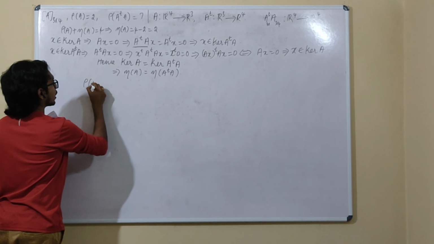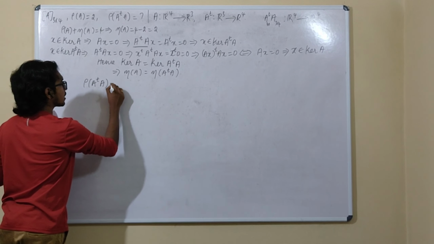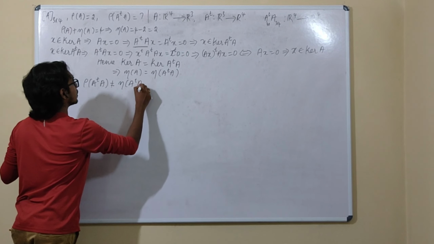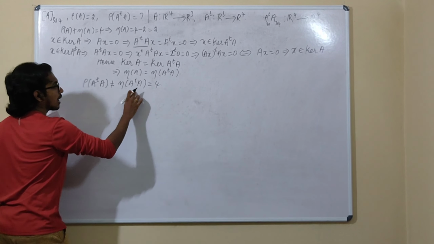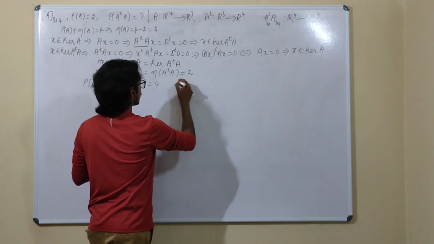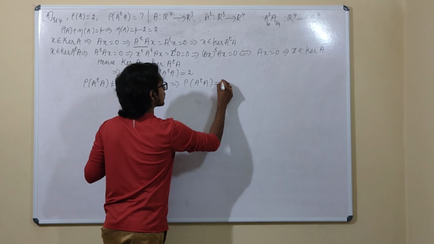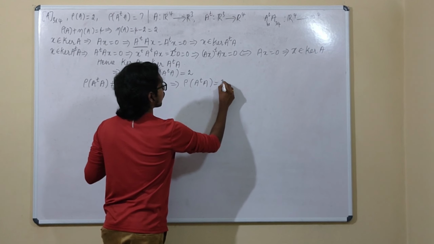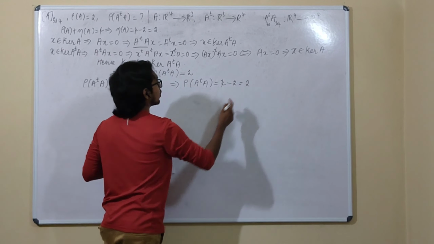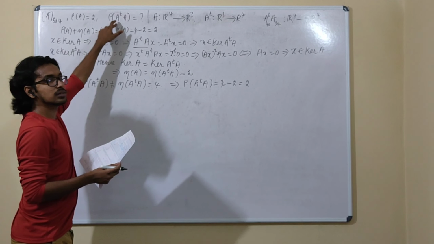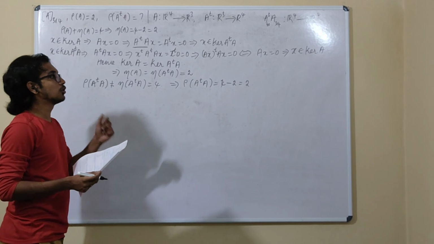We have to find the rank of A transpose A. By the rank nullity theorem, rank plus nullity is equal to 4, and the nullity we found to be 2. Hence the rank of A transpose A is 4 minus 2, which is 2. So option 1 is right. The rank of A transpose A is exactly equal to 2.